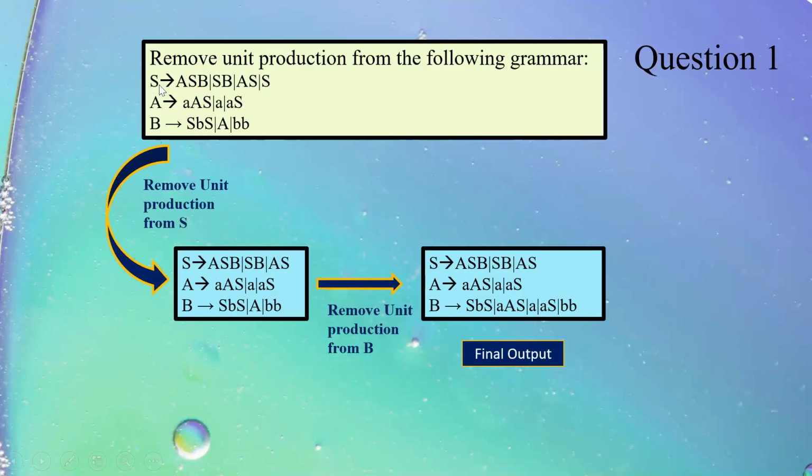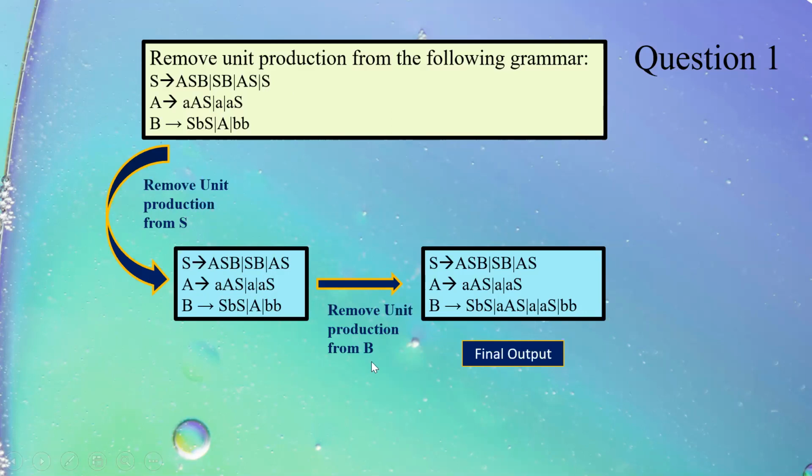In this particular grammar, I have one unit production, S tends to S. I have already discussed that if there is a production of this type, it is automatically removed without any change in the grammar. Another unit production which I have is B tends to A. So first, I'll remove the unit production from S. No change in the grammar except that this particular production on the right side has been removed.